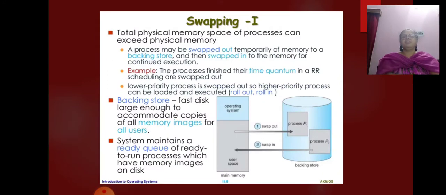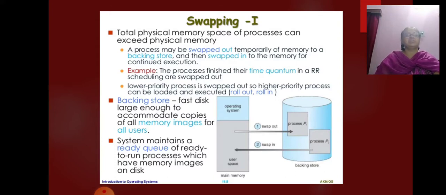Now we will learn about swapping. What is swapping? The total physical memory space of processes can exceed its memory. It means a process must be in memory to be executed. A process, however, can be swapped temporarily out of memory to a backing store and then brought back into memory